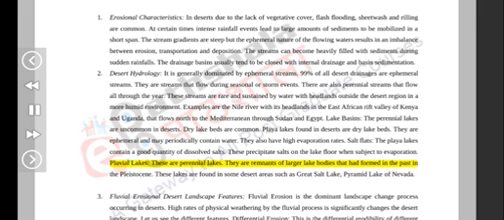Pluvial lakes. These are perennial lakes. They are remnants of larger lake bodies that had formed in the past in the Pleistocene. These lakes are found in some desert areas such as Great Salt Lake and Pyramid Lake of Nevada.